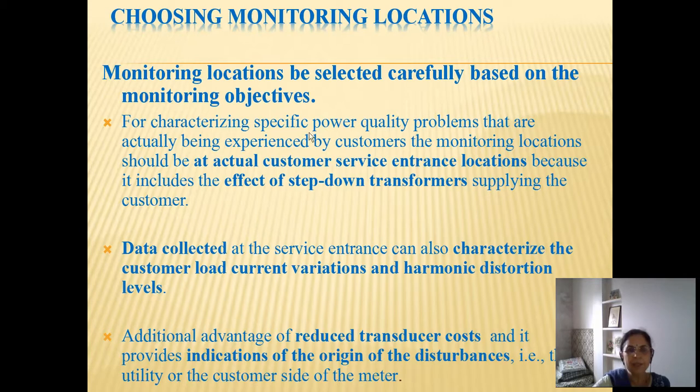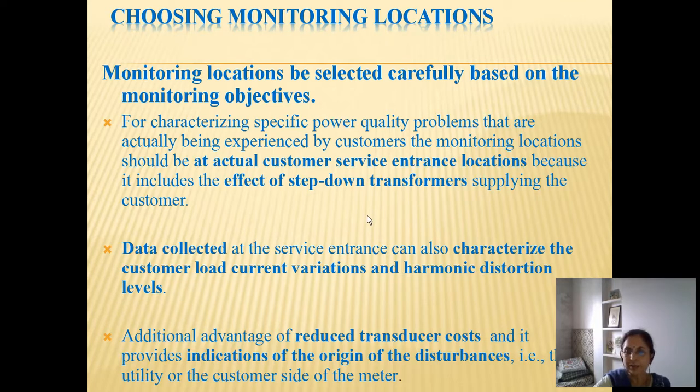For characterizing specific power quality problems that are actually being experienced by customers, the monitoring location should be at actual customer service entrance locations. So where the problem is, it is a reactive approach, and it can be only after seeing or coming across some problem. So if a problem is identified, then at actual customer service entrance locations we can monitor, because it includes the effect of step down transformers supplying the customer.